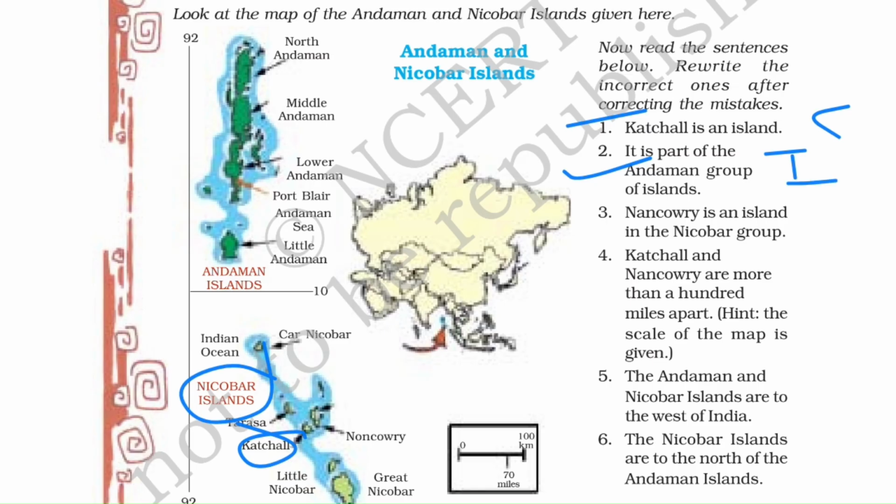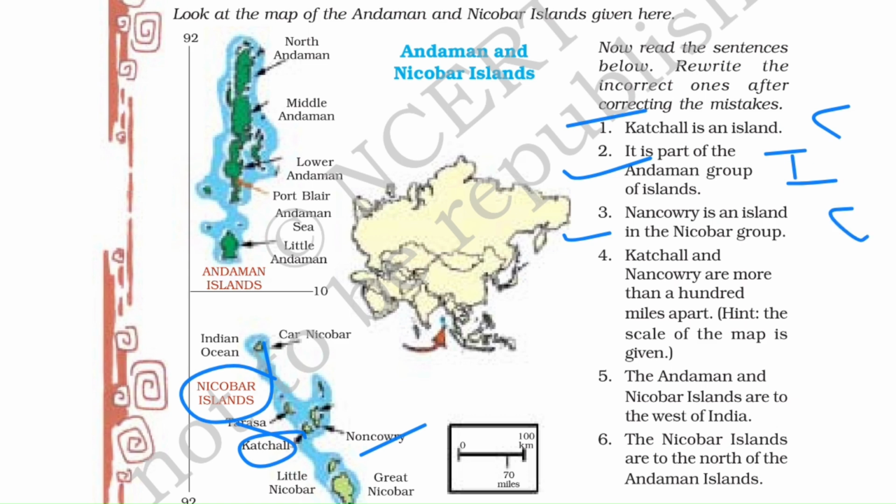Then the third one, Nankauri is an island in the Nicobar group. Yes, it is an island in the Nicobar group. So this one is also correct, and you will write C here.